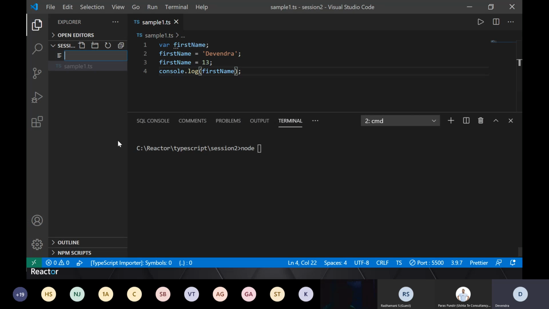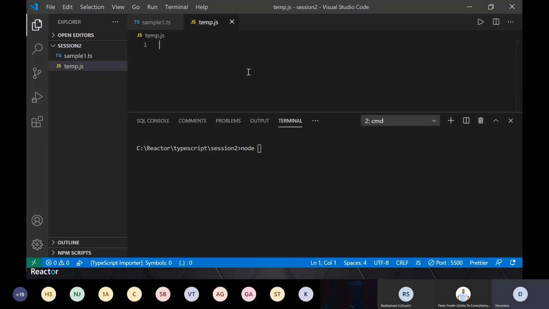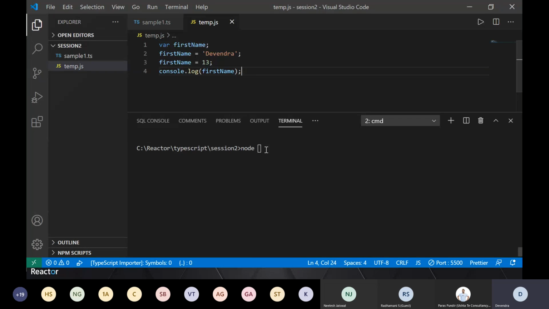Let me create a simple JavaScript file now. I'll name it something else, I call it temp. Let me move this code to this temp and save it.